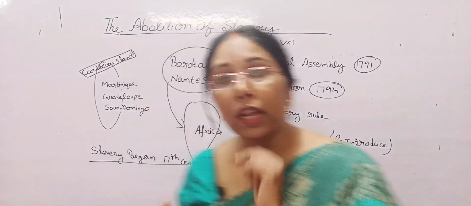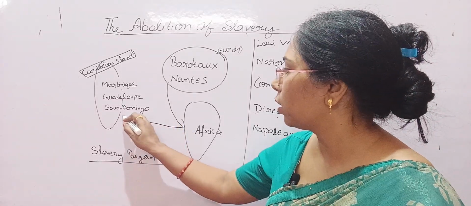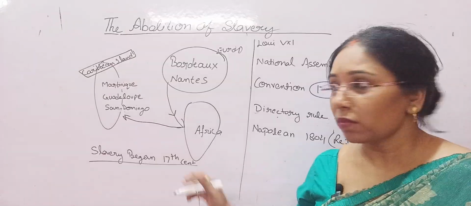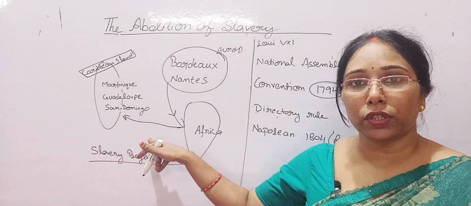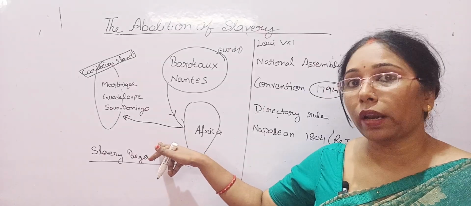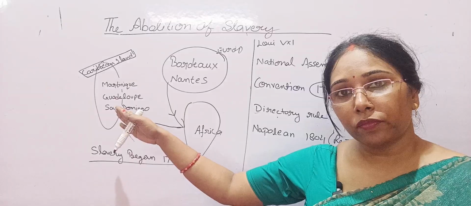After a long voyage of three months, they crossed the Atlantic Ocean and reached the Caribbean islands.